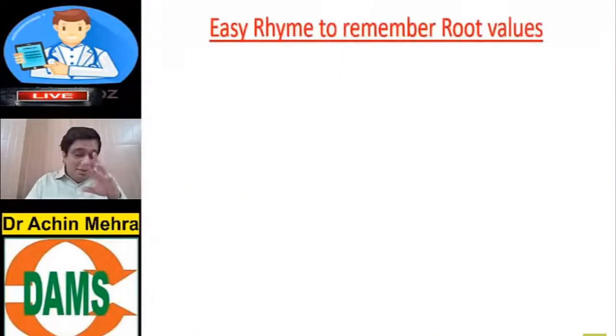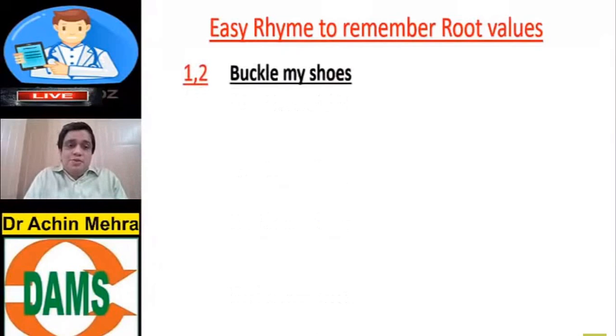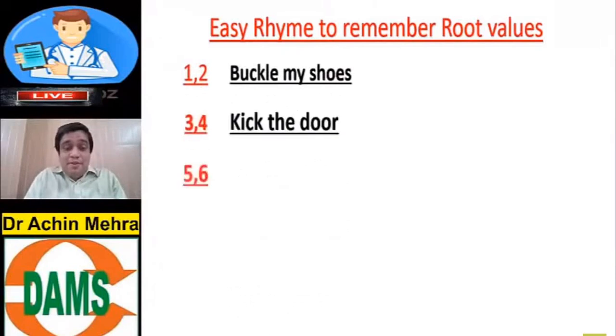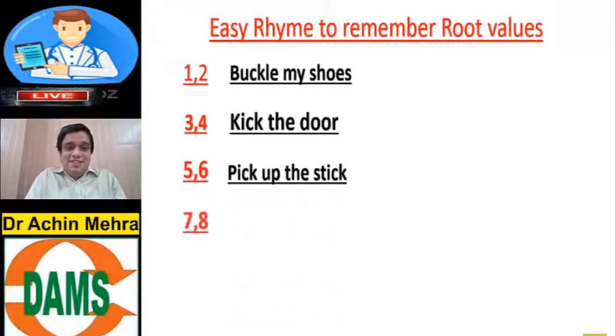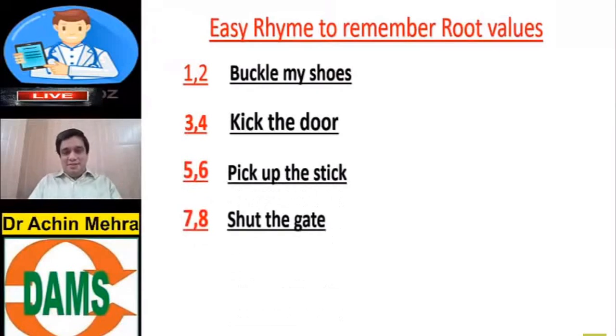Now, the common thing that comes into a student's mind, again: sir, it's very difficult to remember the root values. I've got an easy rhyme for you to remember the root values of all the commonly tested reflexes. The rhyme goes like this. 1 and 2, buckle my shoes. 3 and 4, kick the door. 5 and 6, pick up the sticks. 7 and 8, shut the gate.